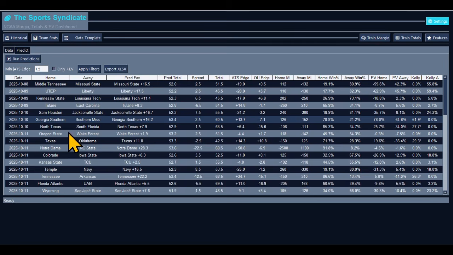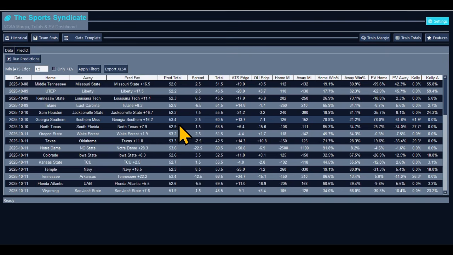We got South Florida versus North Texas. North Texas plus 7.9 points to win, to beat South Florida. That's a tough call. The spread is only 1.5. What's the edge? The home percentage is 65%. The odds is minus 108. North Texas to come through. I'm calling North Texas on the upset to beat South Florida.